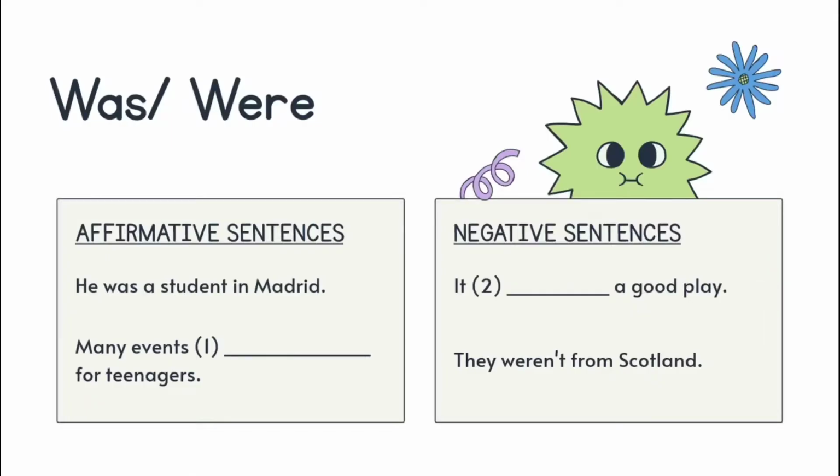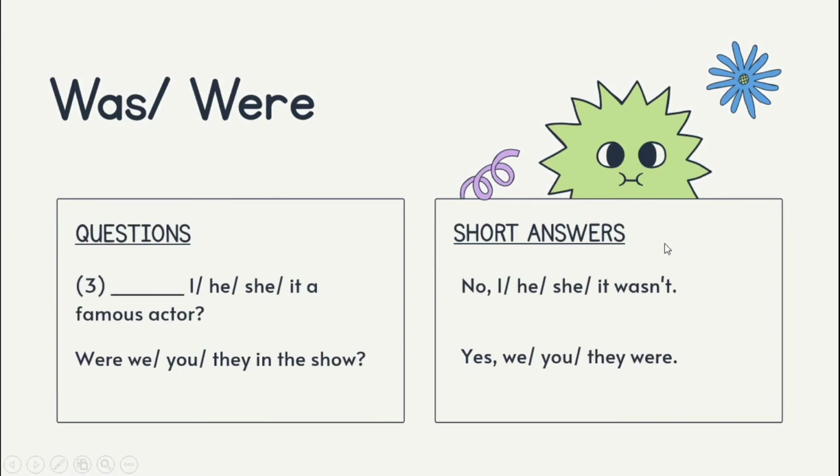Now let's have a look at the table given. As you can see, the first table given to you is the affirmative sentences. The second one is the negative sentences. The third one is question. And the fourth one is the short answers.